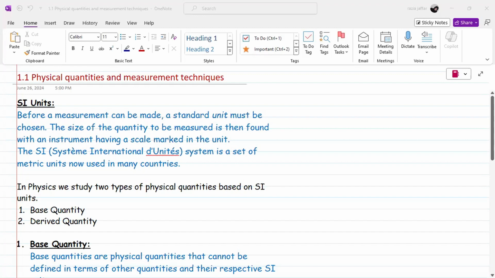In this, we are going to discuss the topic SI units. So, basically, what are SI units? SI units are the standard units. So, what does it mean by standard units?